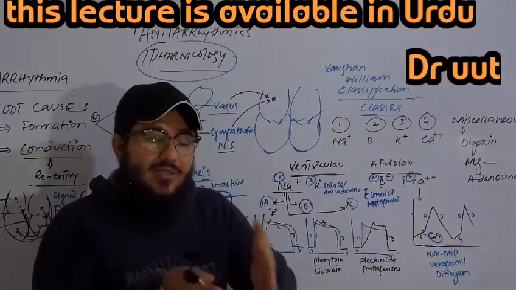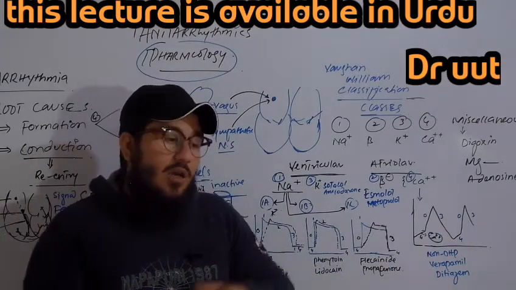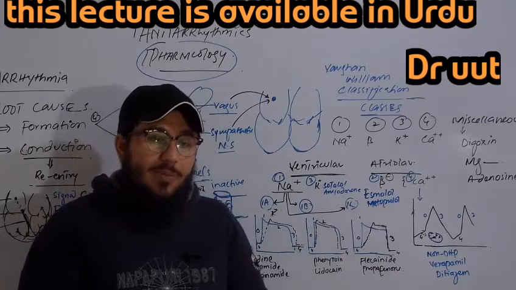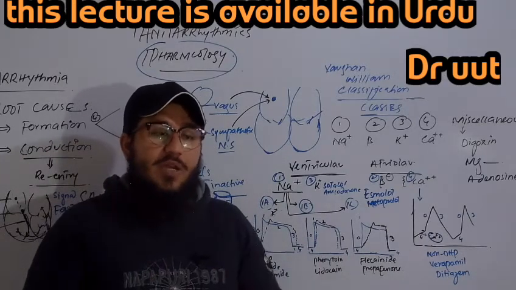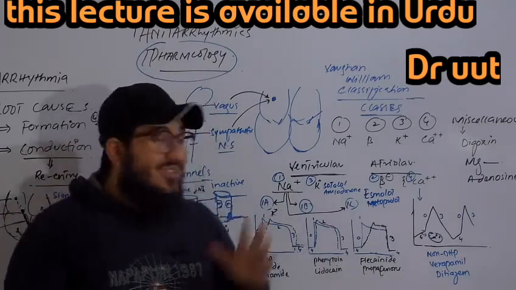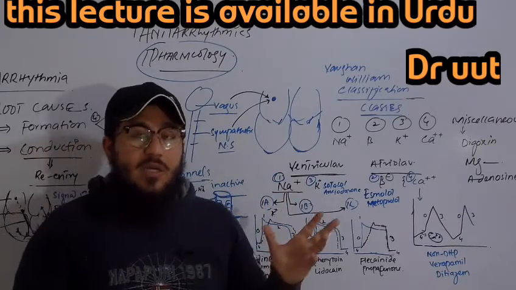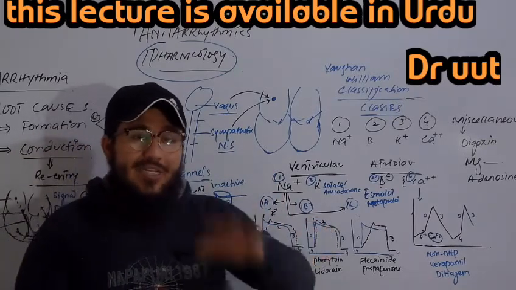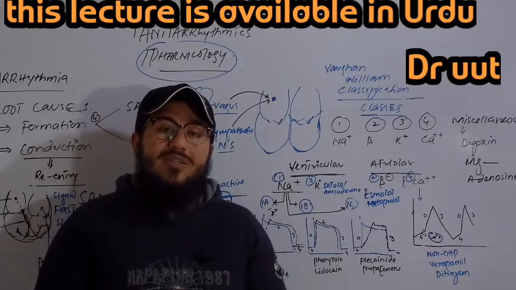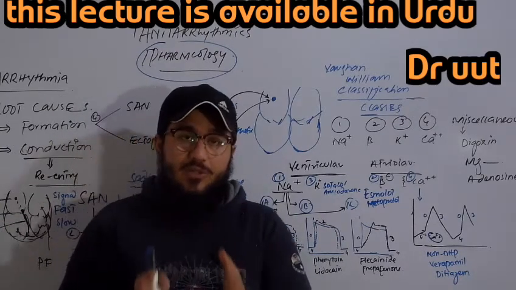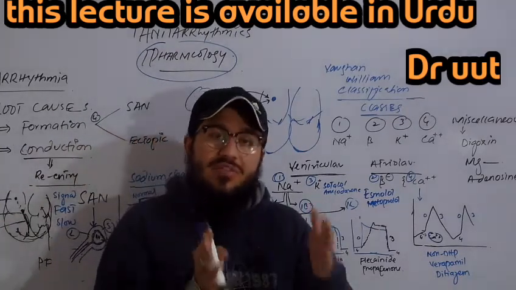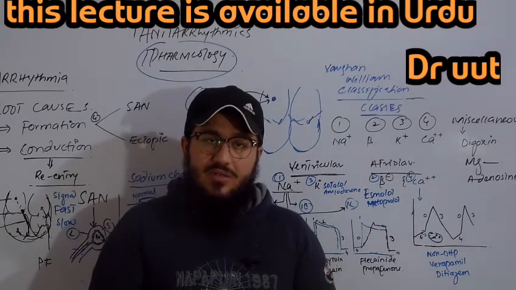So a kind of delay and a kind of rest is observed. This resting mechanism helps us to reduce the arrhythmicity and bring the patient back to normal rhythm.